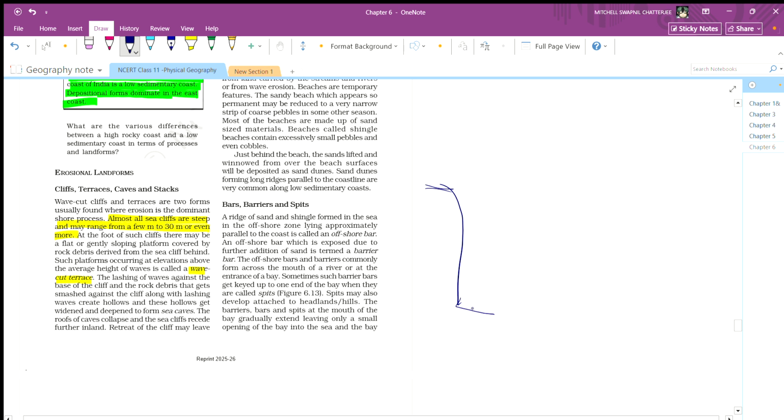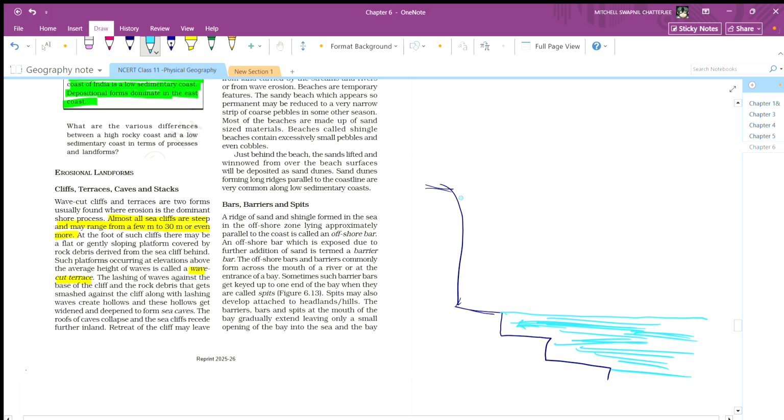It will be like this, and imagine this is the water level. This is the sea, and this is a cliff.